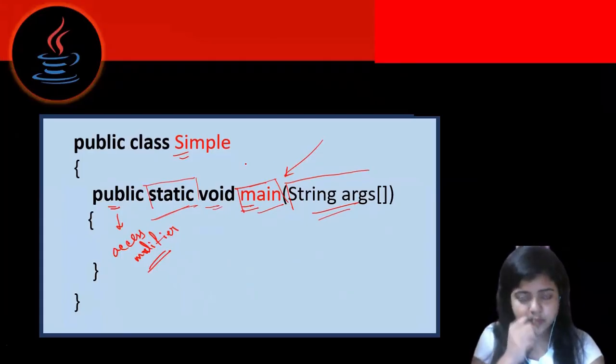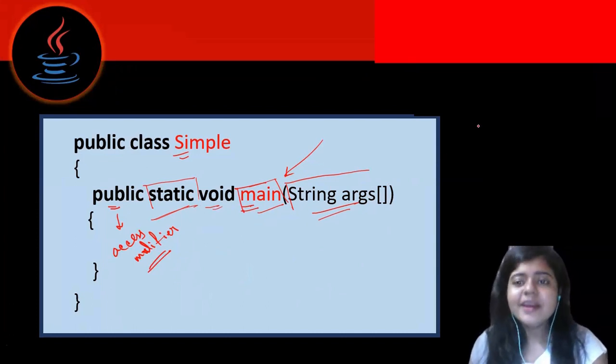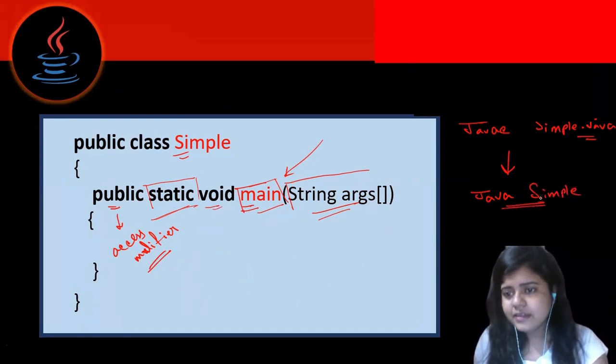So here String args, I'm writing this as command line argument. What is the function of it? We all know how we run our Java code. That is javac, then our file name, simple.java. After that, what we write is java and then simple, right?